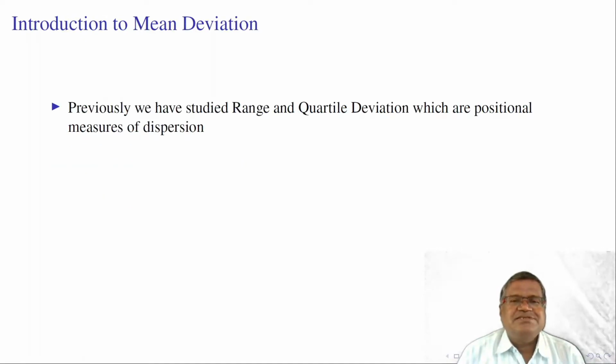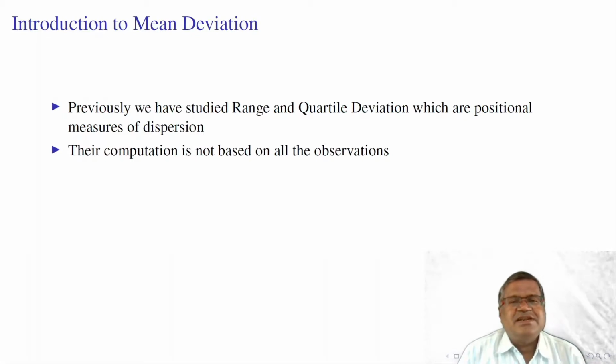In the previous units, we have studied the measures of dispersion, range and quartile deviation. The range is the difference between the maximum value and the minimum value of the given series, or largest value and smallest value of the given series. Similarly, quartile deviation is the average of the difference between Q3 and Q1, that is Q3 minus Q1 divided by 2 gives us quartile deviation.